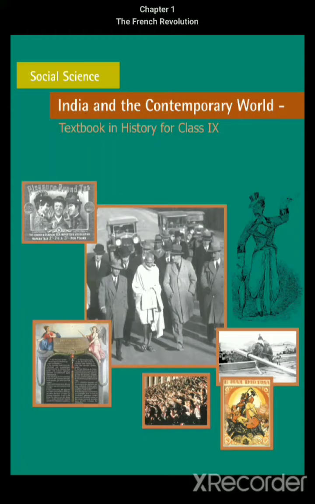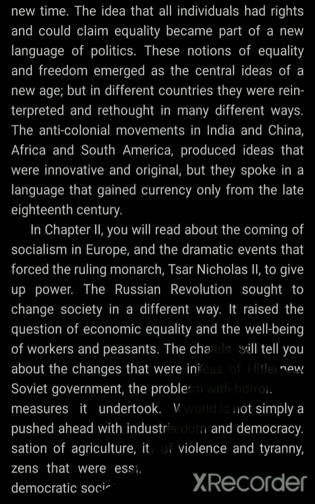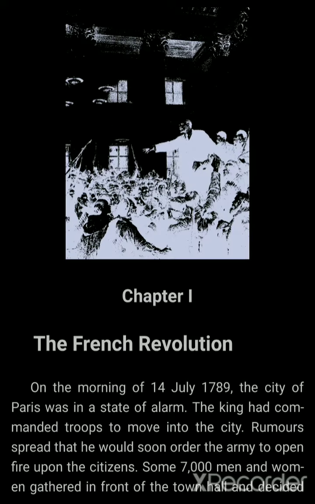Hello students. This is the first chapter of your history NCERT textbook, India and the Contemporary World. The first chapter of your history is the French Revolution. In this chapter basically what you will study.